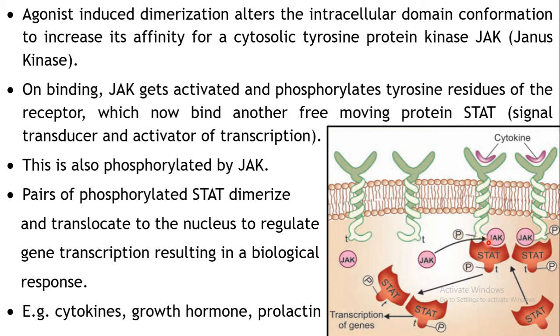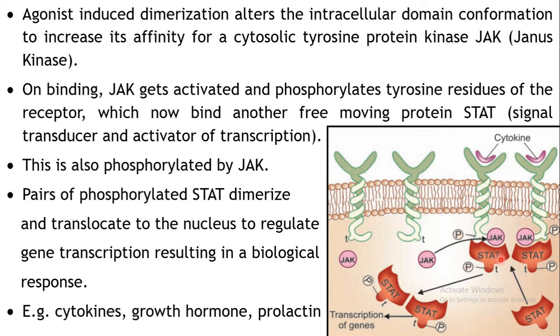Okay, so now here phosphorylation of tyrosine residues of the receptor will activate the receptor in such a way that another freely moving protein, STAT, will come and bind to your receptor, two molecules of the STAT, that is signal transducer and activator of transcription. So these two molecules will come and bind to your receptor. Once it is bound, this JAK, which has a protein kinase activity, will again phosphorylate the tyrosine which is present on the STAT. So this STAT again will get phosphorylated. Now this pair of phosphorylated STAT has got activated.